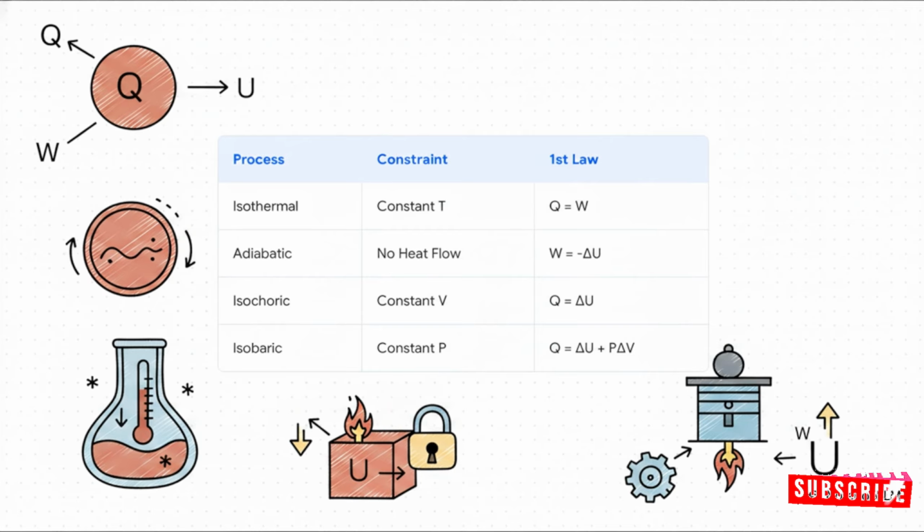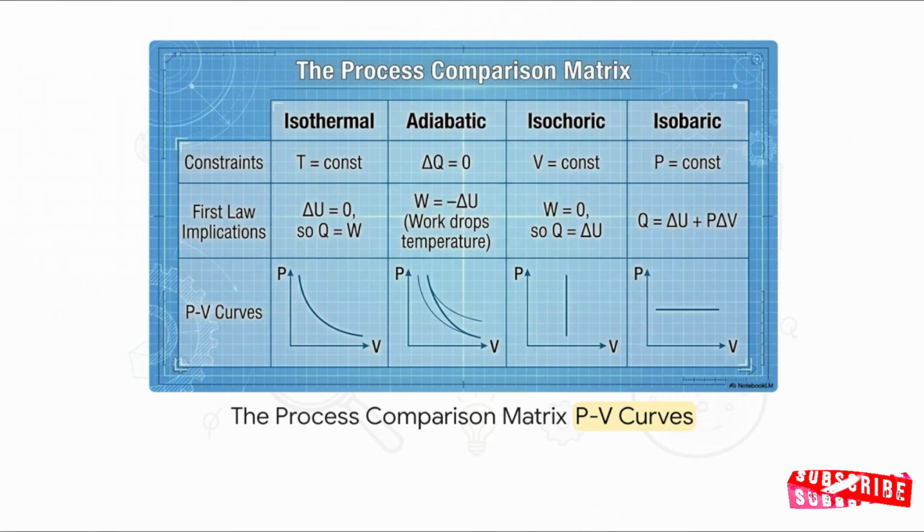0 heat flows, so any work done drops the temperature. Lock down the volume? That's isochoric. The system literally can't move, so 0 work is possible, meaning heat goes straight into internal energy. And finally, lock the pressure for an isobaric process where heat splits perfectly into both work and internal energy. And you will almost certainly be asked to identify these specific PV curves on your test.